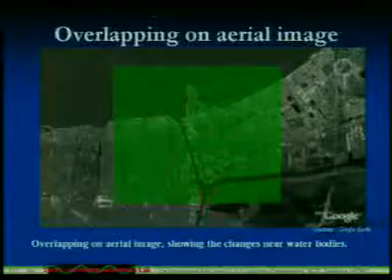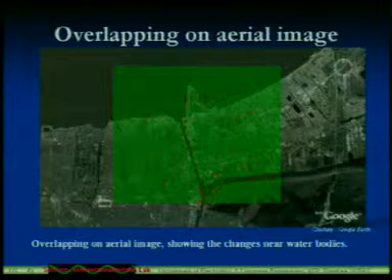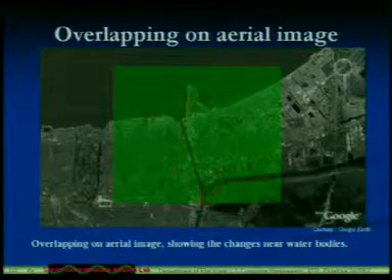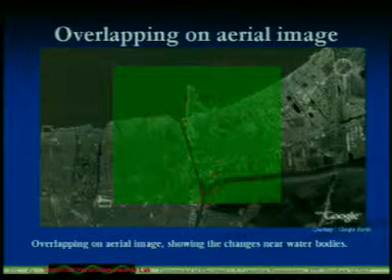Once we overlap, the green image is the radar image which we have applied after all the work, and the lower one is the Google aerial photograph. If you see, we have compared, and near the river bodies or near the water bodies we are getting the changes.